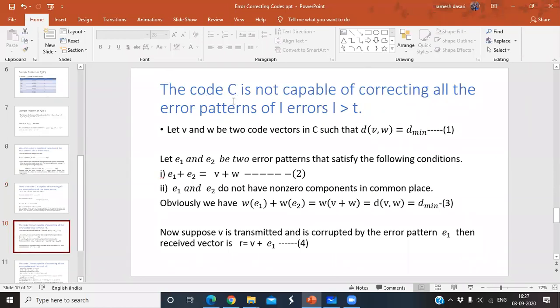The code C is not capable of correcting all the error patterns of L errors, where L is greater than t here. In the previous case, t dash was less than or equal to t. Whenever the number of errors is greater than t, the code is not capable of correcting all the error patterns. Whenever the number of errors is less than or equal to t, only then is the code capable of correcting all the errors. Already we showed that. Now you have to show this, so this is in the next class.